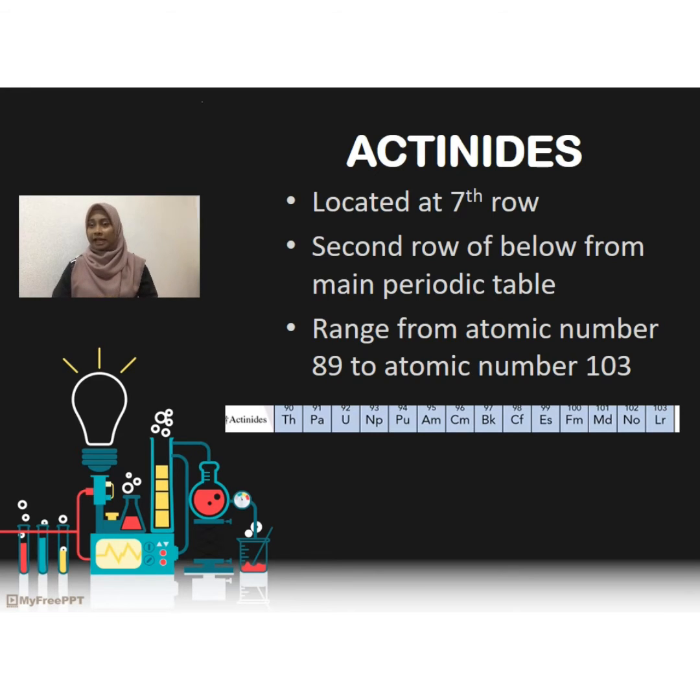The electronic configuration of the actinides utilizes the F sublevel, with the exception of lawrencium, which is a D block element. Depending on the periodicity of the element, the series begins with actinium or thorium, continuing to lawrencium. The usual elements in the actinide series are actinium, thorium, protactinium, uranium, neptunium, plutonium, americium, curium, berkelium, californium, einsteinium, fermium, mendelevium, nobelium, and lawrencium.